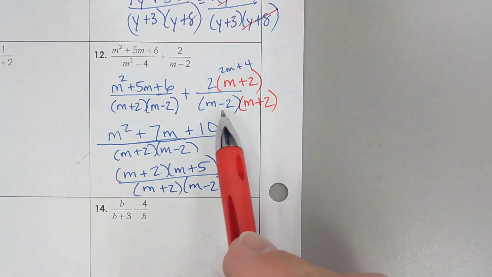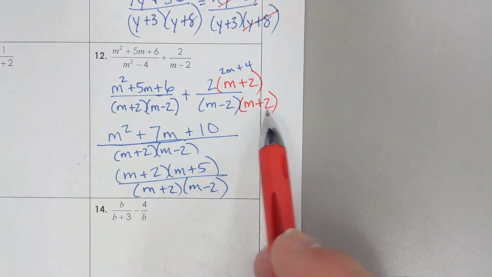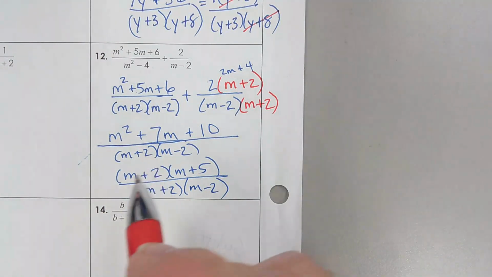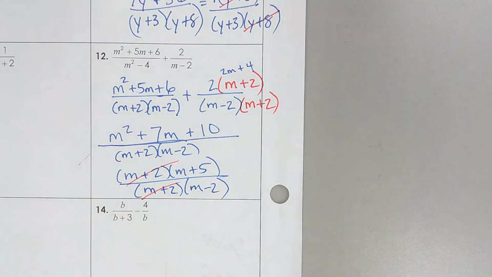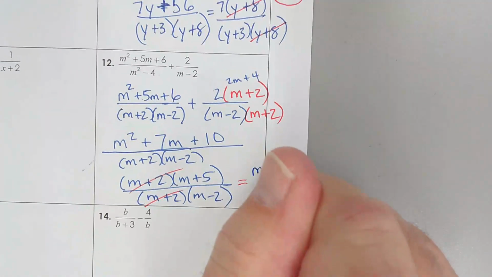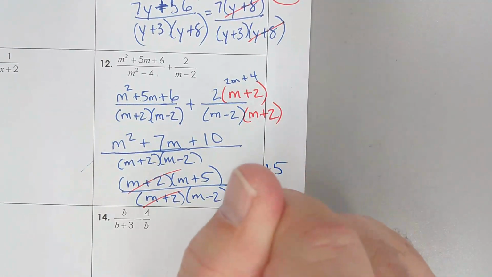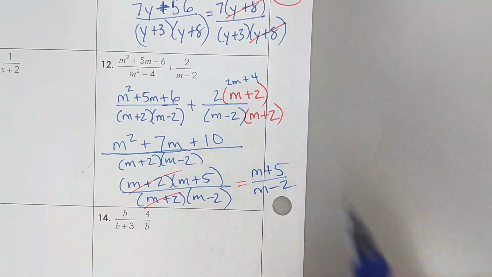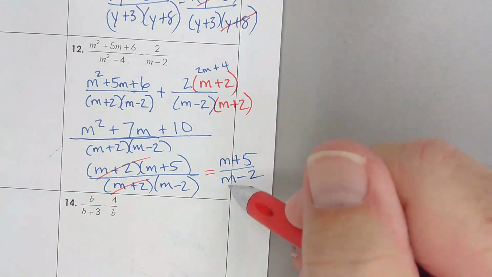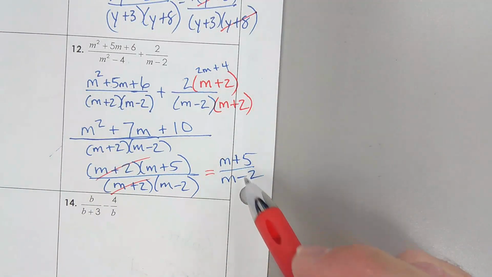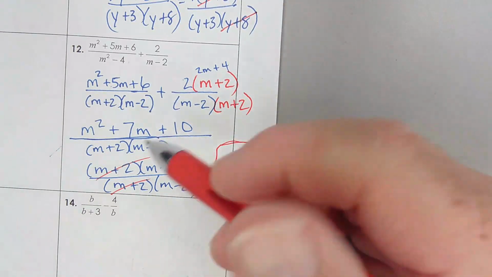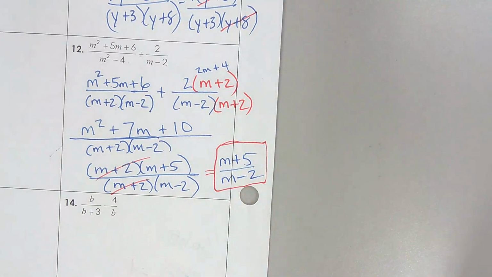And remember, it doesn't matter what order your denominator is in, because it's just multiplication. Look at this. So the final answer is simply m plus 5 over m minus 2. And no, we can't cross out the m's because they're addition and subtraction. They have to be multiplied to be able to do that one-to-one reducing.